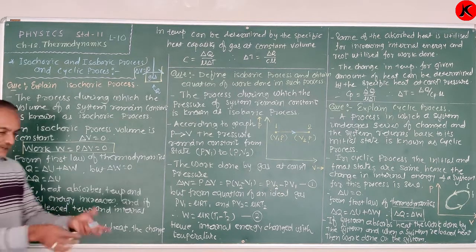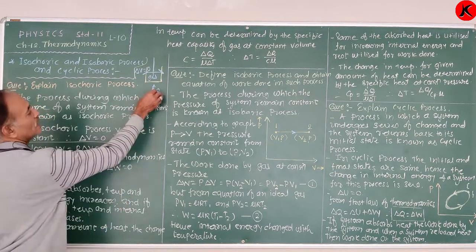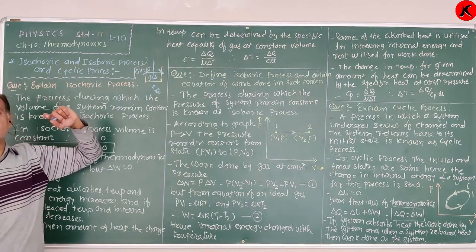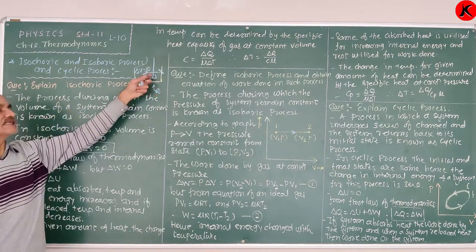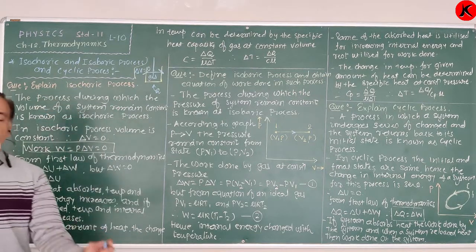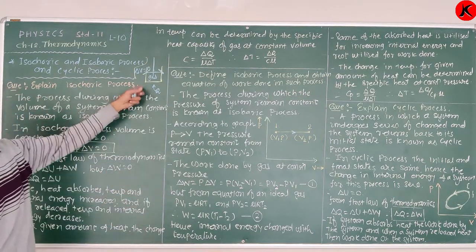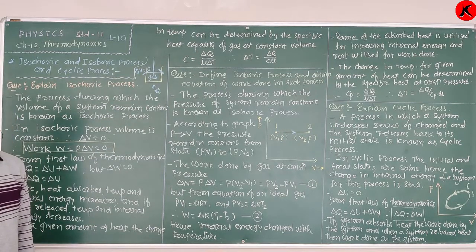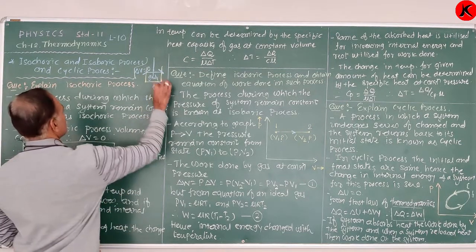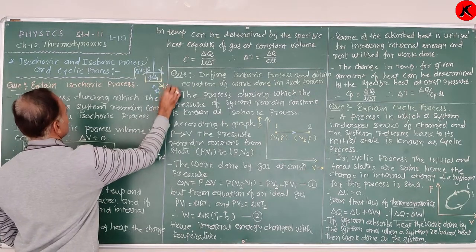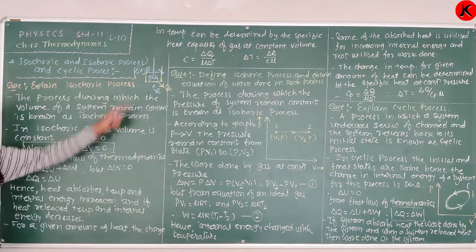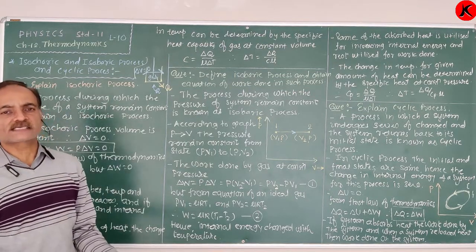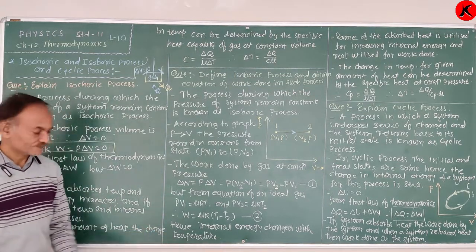So when the heat is absorbed by the system, the work done is 0 because the volume does not change. Therefore, this absorbed heat increases the temperature and the internal energy of the system also increases. When the heat is released, the temperature of the system decreases and hence the internal energy of the system also decreases.